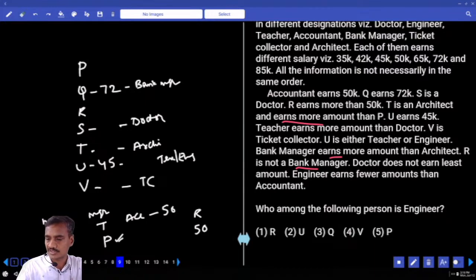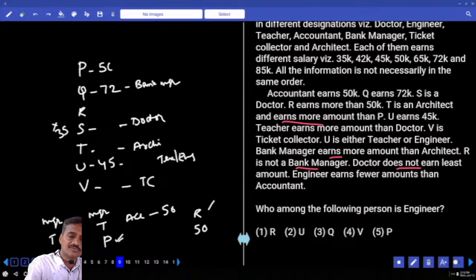And the next one, the doctor does not earn the least amount. What is the least amount of all these? 35. The doctor cannot be 35. The accountant earns 50,000, isn't it? Then who is the accountant here? T, U, V, S cannot be; so P and R. R is getting more than 50, so this person R cannot be an accountant. Then who must be the accountant here? P is the accountant. And he earns how much? 50,000.